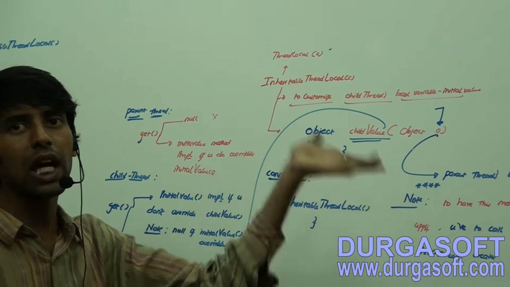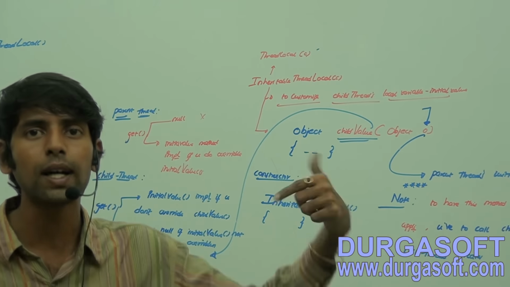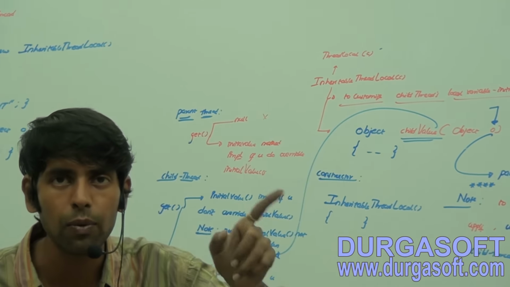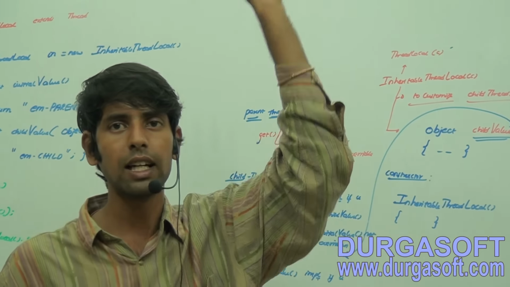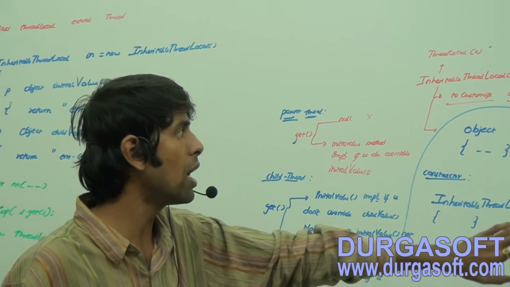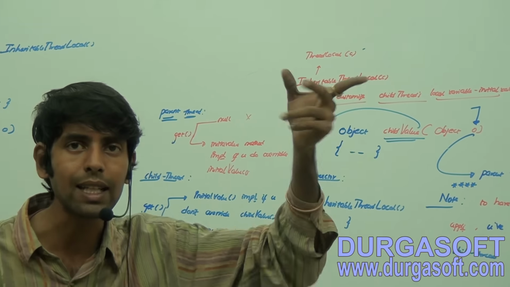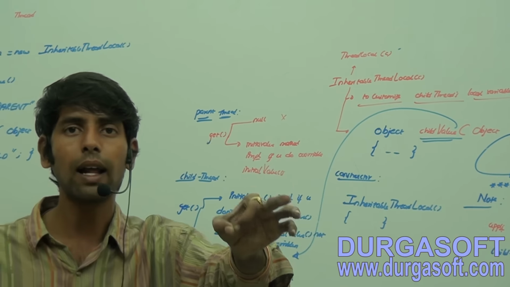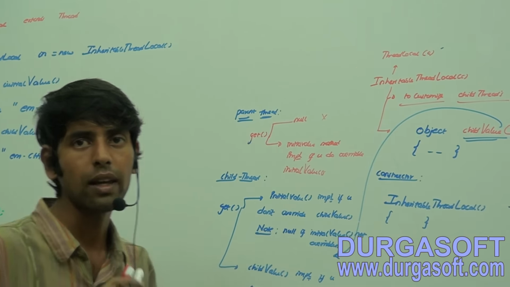How to call this child value, it is going to get called after the parent thread's initial value method has been called. That's very important. Okay, why? Because it should get the parent thread's local variable initial value. That's very important.